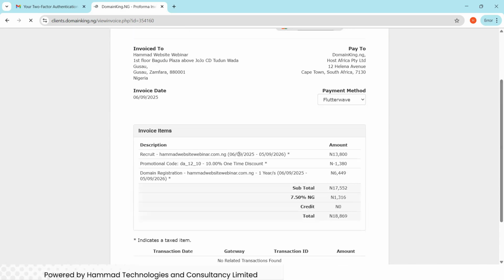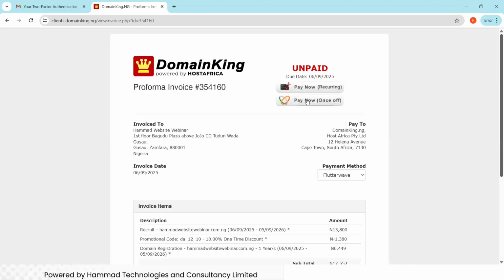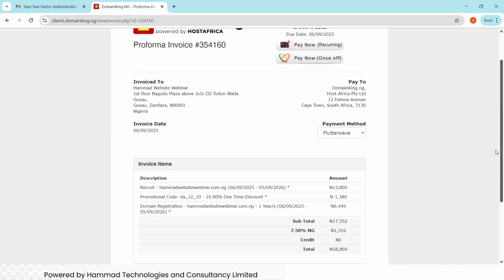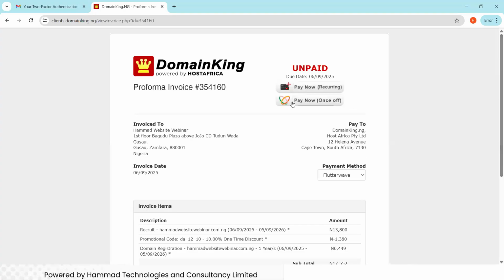That is from 6/9/2025 to 5/9/2026. The domain also is going to be from 6/9/2025. This description is just because the invoice was generated yesterday. But when I make the payment, it's going to take the exact date that I make the payment, and that's when I'm going to make another payment. So take note of that. Click on this pay once off.